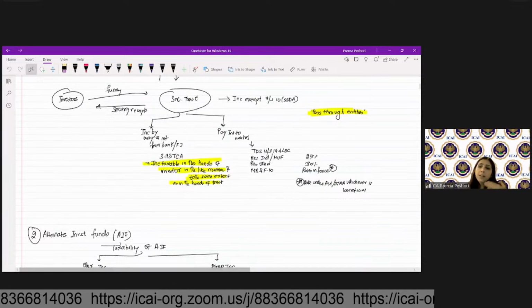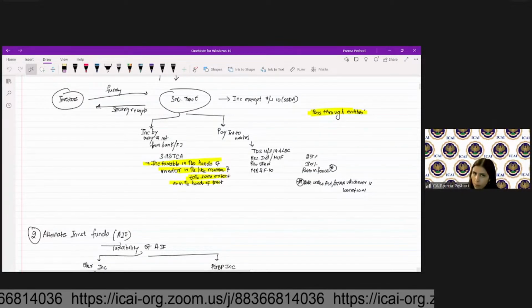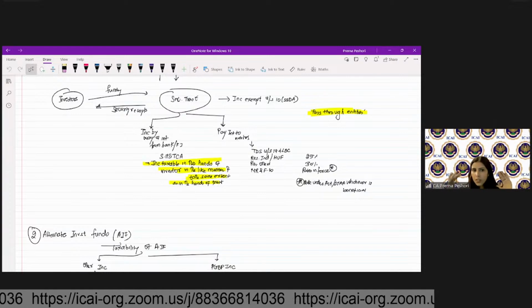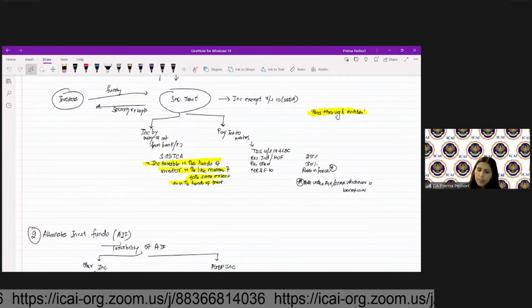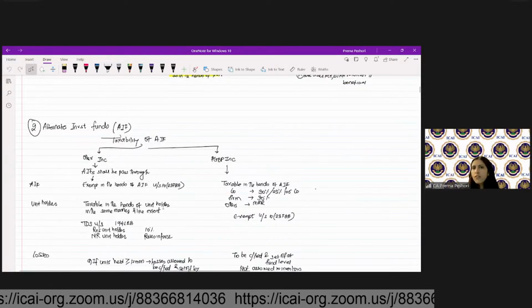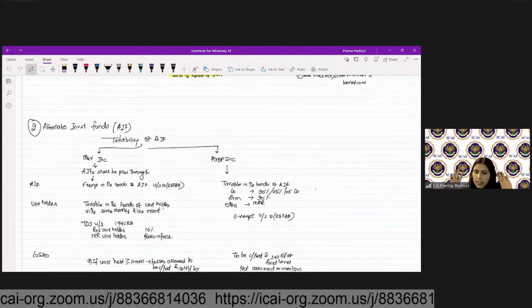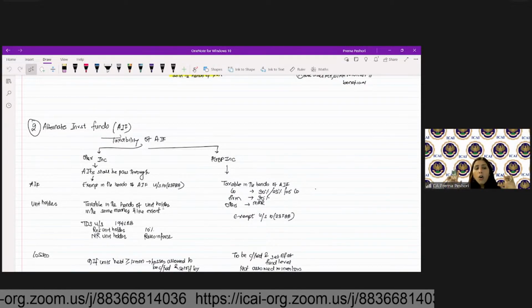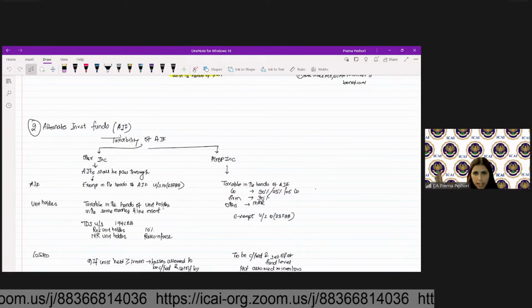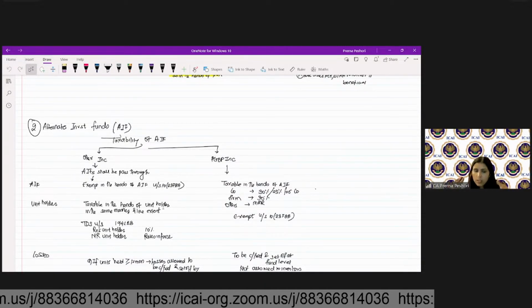It's a very simple concept that it is a pass-through entity. Income will not be taxable in its hands. It will be passed through to the investors. It will be taxable in the hands of the investors. Clear? Then we have the alternative investment funds. In case of alternative investment fund, again, these are considered as pass-through. Only for the other income, for the business income, these are considered as the taxable units.